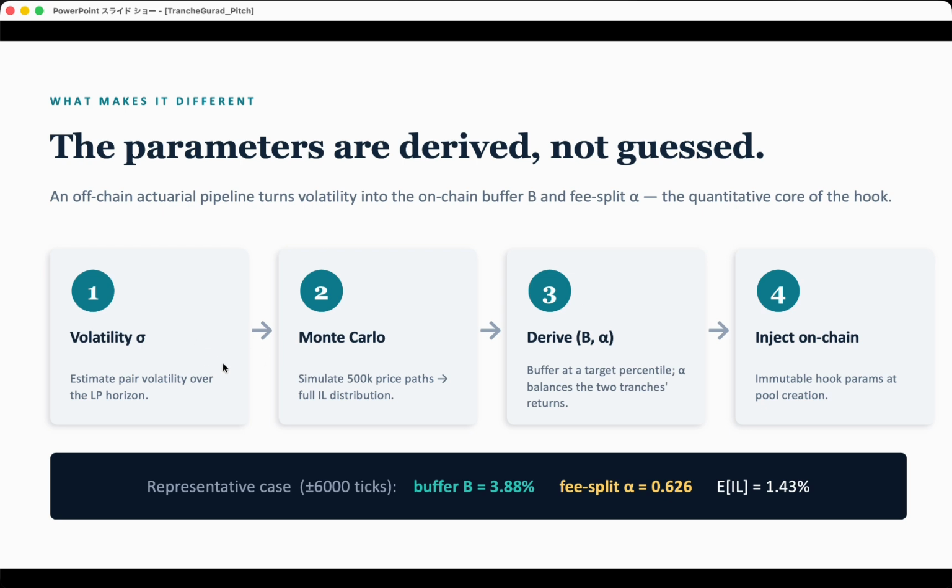I start from the pair's volatility, estimated from its historical price data, then run 500,000 simulations of how the loss behaves, and I derive B and alpha. One example pool: here's what I put in, here's what I got. Buffer B is 3.88% and alpha is 0.62, and the expected loss is 1.43%, and that's just one configuration. The full math is in my readme, so take a look at it.